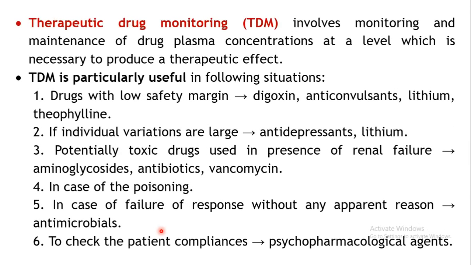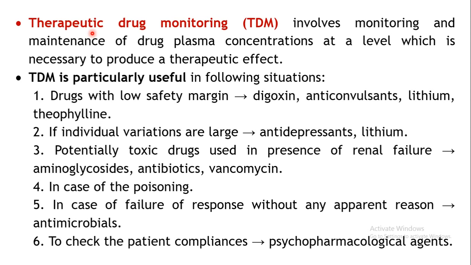Now moving on to the concept known as therapeutic drug monitoring. That is the parameter which measures the amount of drug in the patient's body, so that you can keep a watch on what is happening to the plasma levels.